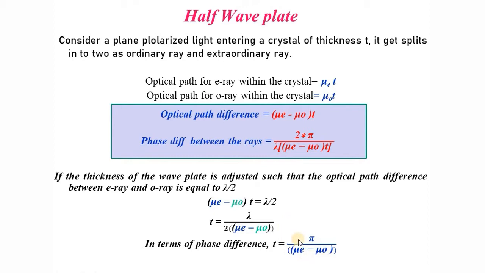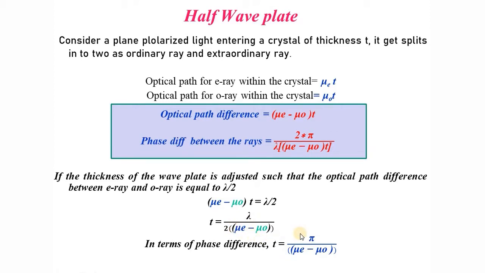Both the 2's cancel. The equation for the thickness of the wave plate in terms of phase difference will be pi by (mu e minus mu o), and in terms of path difference it will be lambda by 2 into (mu e minus mu o).